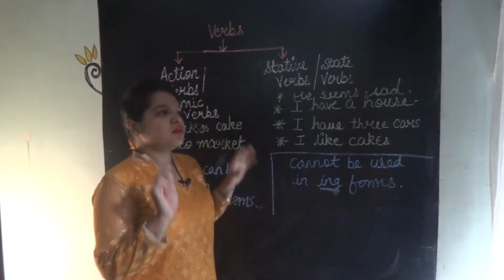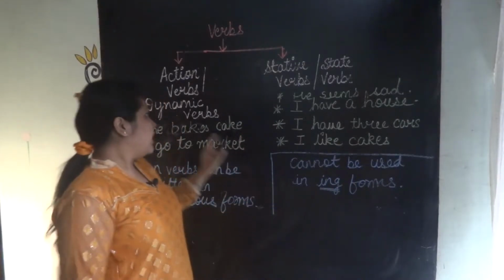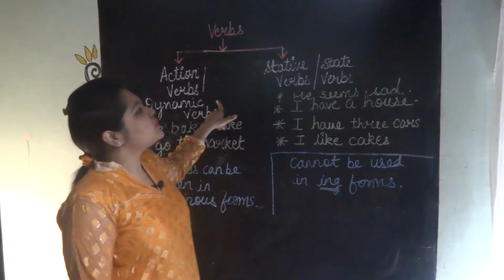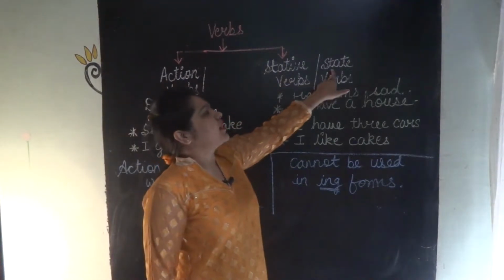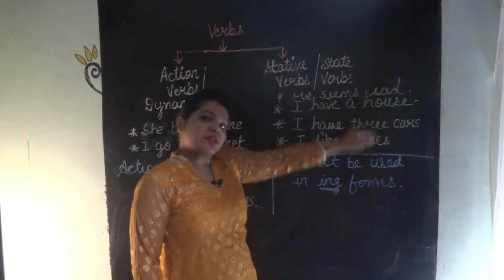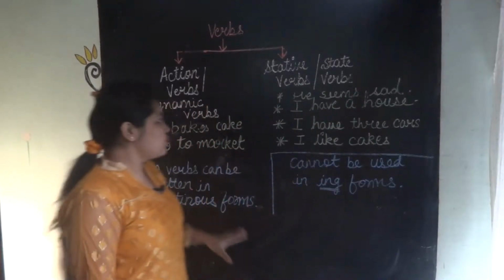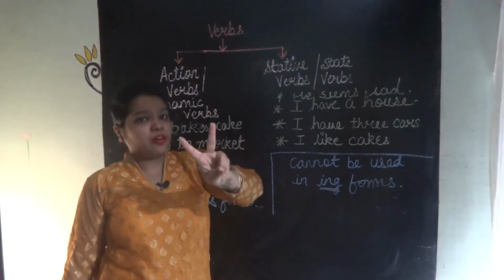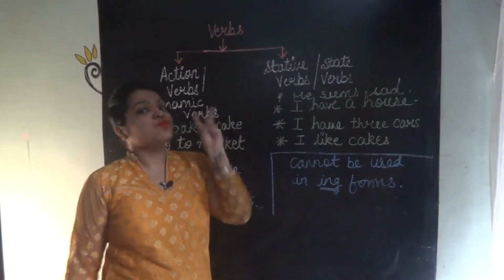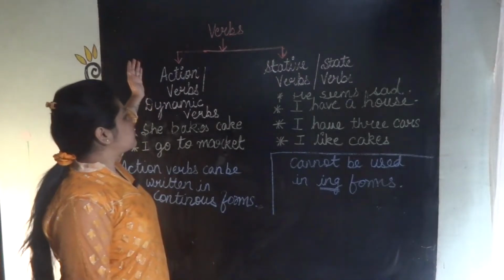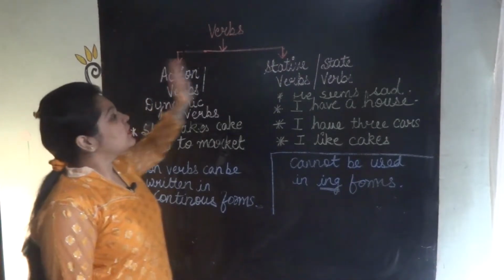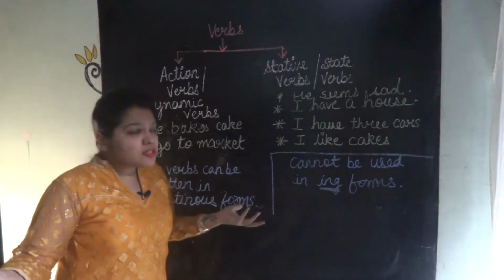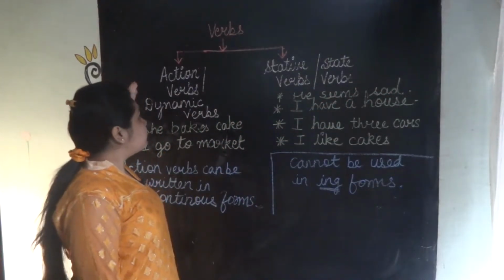Action verbs, stative verbs. Action verbs are also known as dynamic verbs and stative verbs are also known as state verbs. So don't get confused. These are 4 verbs. These are only 2 verbs. They have two names. Action verbs are also known as dynamic verbs, stative verbs are also known as state verbs. Now understand the meaning of this.